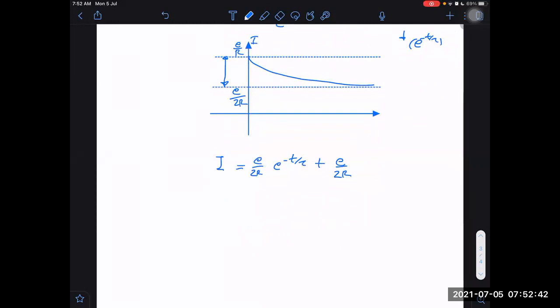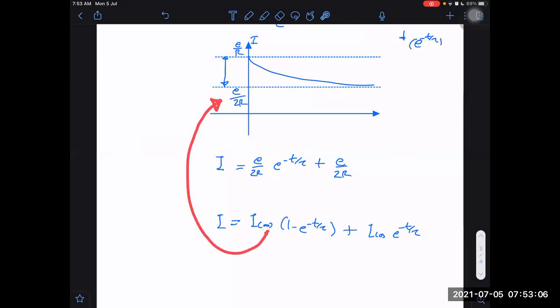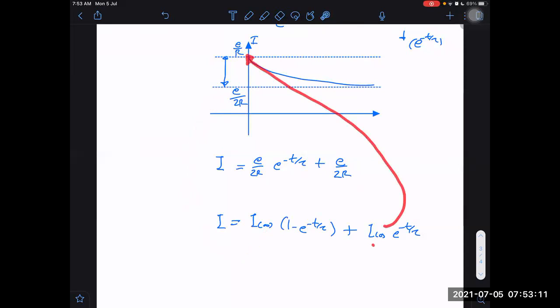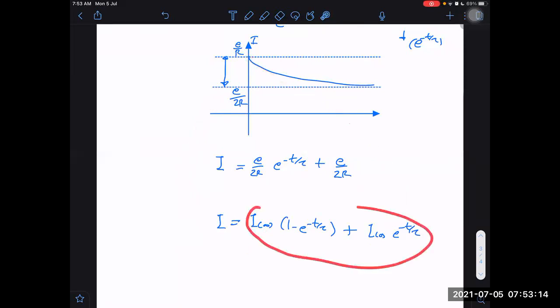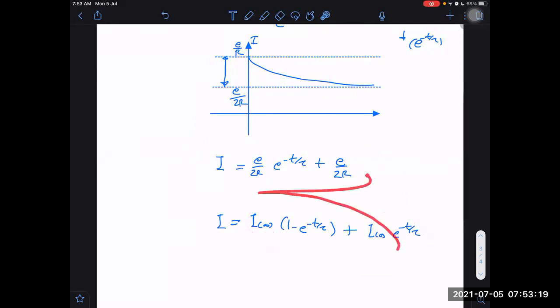There is another way of writing the equation. Another way is this: I at infinity, meaning I after a long time, into 1 minus e raised to power minus t by tau, plus I at 0 into e raised to power minus t by tau. This is also another way to write the equation. What is I infinity here? I infinity is E by 2R after a long time. What is I0? I0 is E by R only. Then what would be the equation? If you put the value E by R here and E by 2R here and do some calculation, you will get the same result as this.